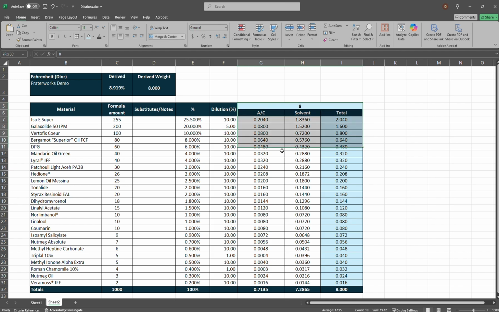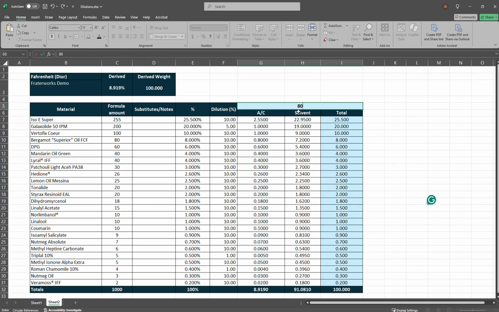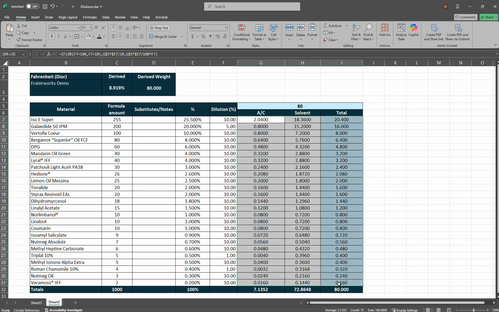Okay, let's go to columns G, H, and I up at the top here. This is the weight that this formula or these amounts are based on. So this is currently working at an 8-gram formulation for Fahrenheit. If you wanted to make 80 grams, say, for a 100 milliliter bottle, you would change it up here. For 80 grams, or let's change it back to 10.